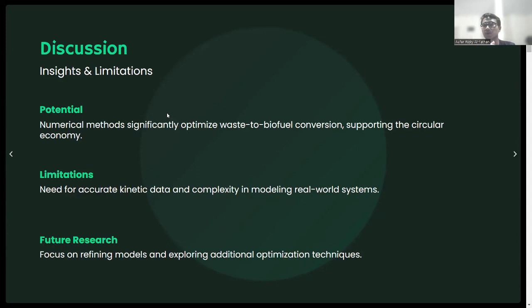So there will be more constraints that we need to calculate to make a more accurate optimized factor.